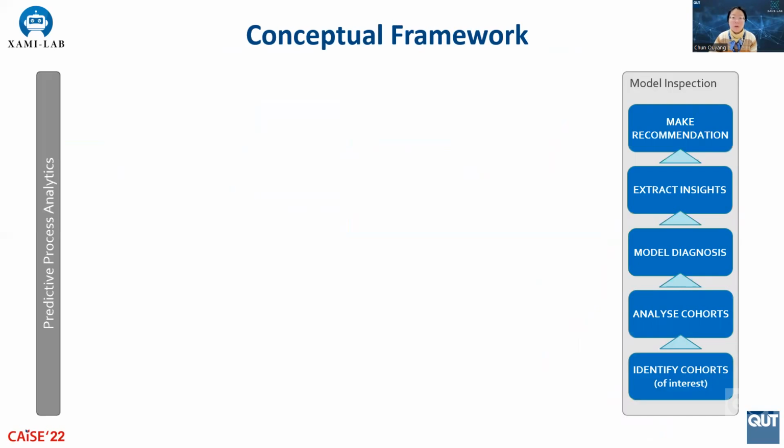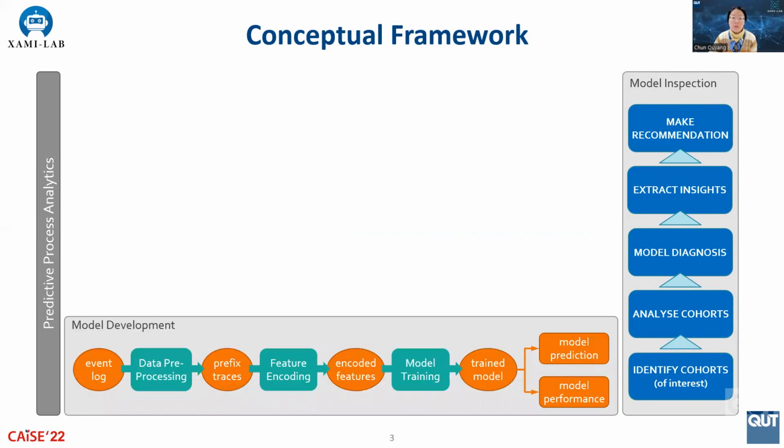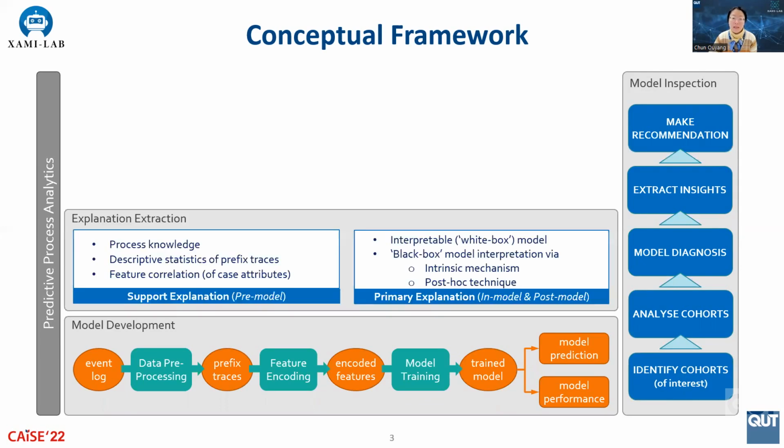With a focus on predictive process analytics, we propose a conceptual framework for generating model explanations. It starts from model development, which takes event log as the input and follows a standard approach for data mining. Then at the various stages of model development, we extract primary explanation on how models make decisions and support explanation to provide evidence.